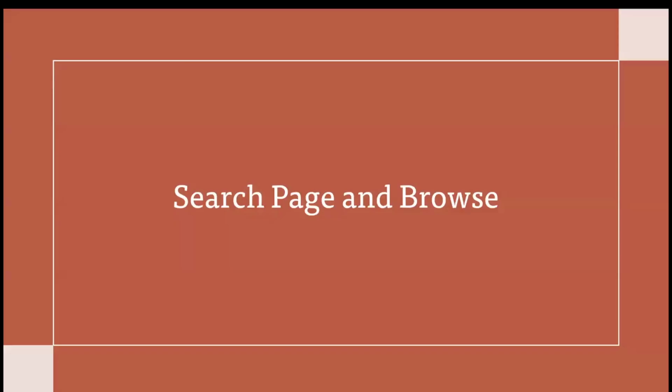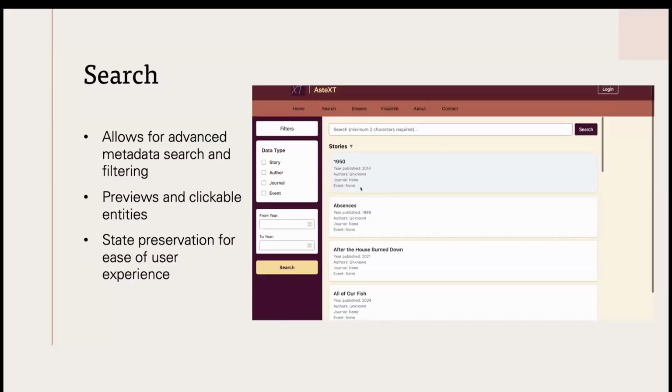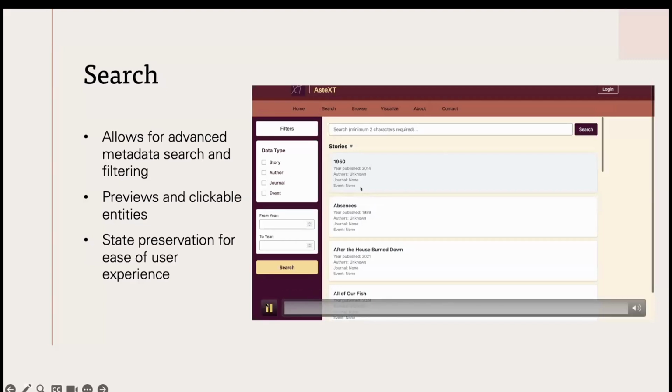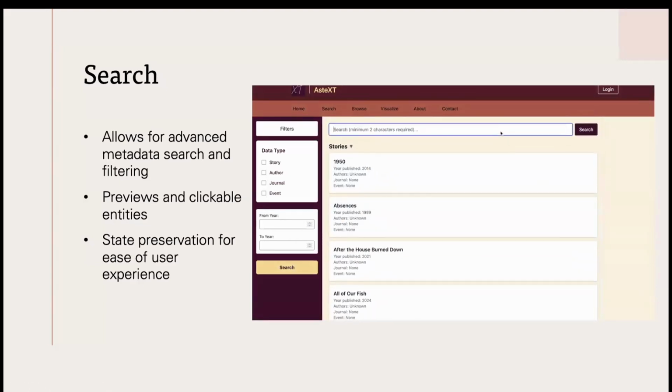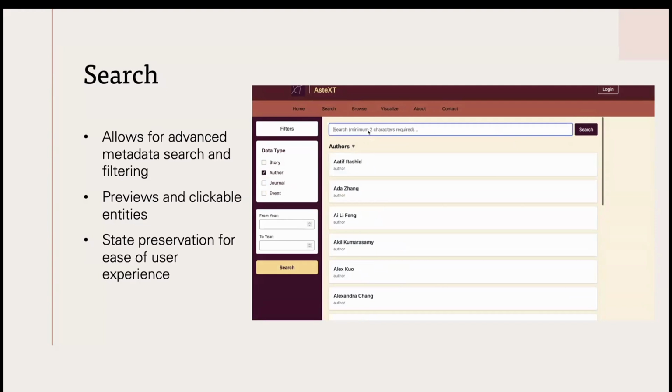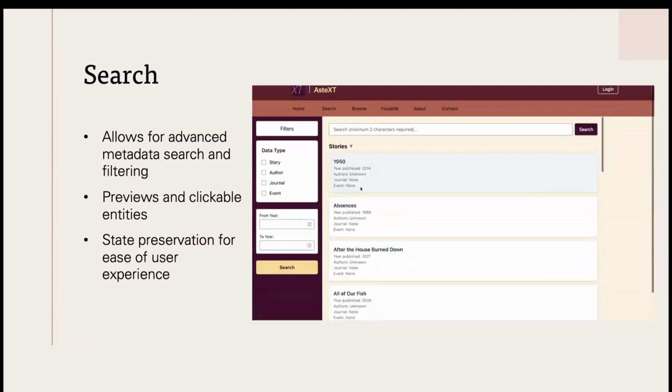Awesome. Now moving on to the search page and browse functionality of the app. As you can see here, it allows for advanced metadata search as well as filtering, right? So you can click on the filters like, oh, I want to just see authors, and maybe I want to see authors with the name Lee. And that'll update for you authors with the name Lee, and you can click around, see who you want to find.